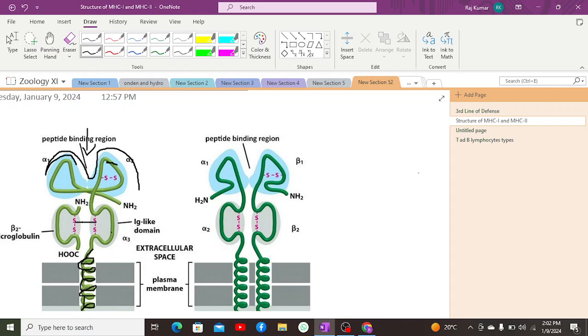T helper cells, B cells, as well as dendritic cells, because they contain another type of MHC class, which is known as MHC class 2.